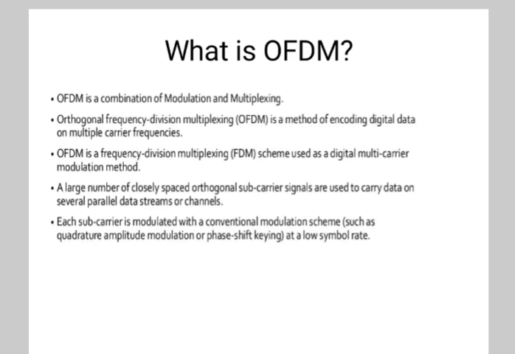Each subcarrier is modulated with a conventional modulation scheme such as quadrature amplitude modulation or phase shift keying at a low symbol rate. OFDM is a frequency division multiplexing scheme introduced by Robert Chang of Bell Labs in 1966. In OFDM, multiple closely spaced orthogonal subcarrier signals with overlapping spectra are transmitted to carry the data in parallel, and the demodulation is based on the fast Fourier transform, that is the FFT algorithm.